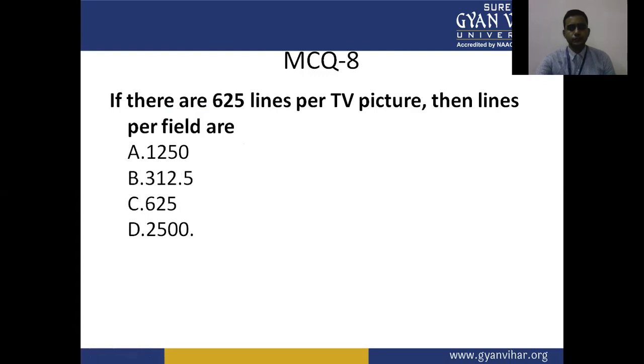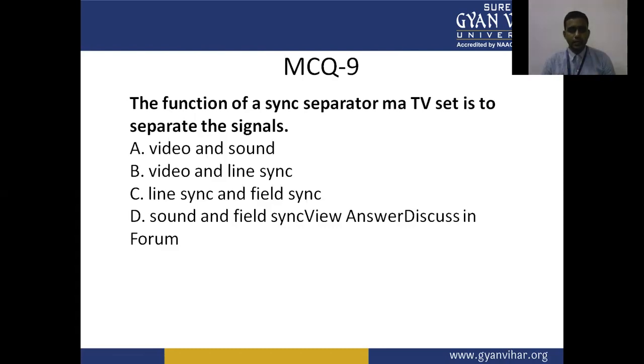Question number 8. If there are 625 lines per TV picture, then lines per field are A 1250, B 312.5, C 625, D 2500. In the last lecture we have already discussed the field in the 625 lines and how many lines are divided into each field. Question number 9, the fundamental function of a sync separator